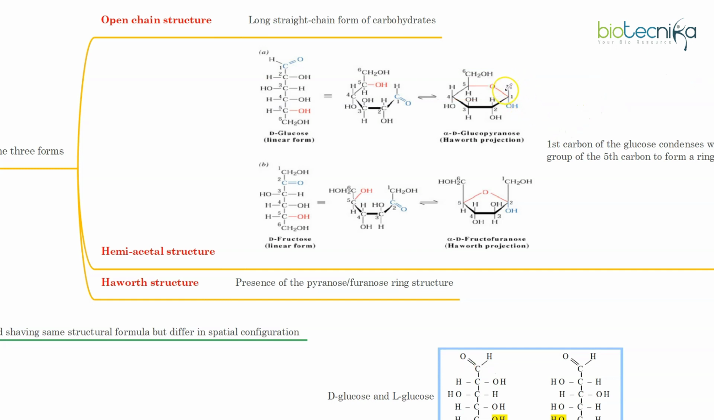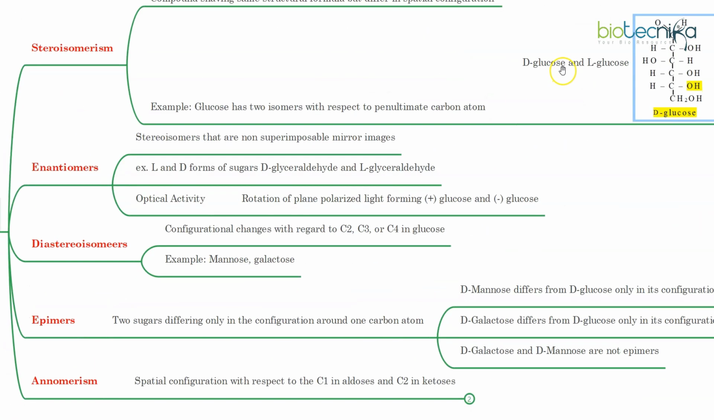But it is possible that OH can be here and H can be here. In that case, the 6th carbon OH and this 1st carbon OH are on the same plane. That type of anomer is called a beta anomer. As you can see here, they are in opposite planes. That's why it is an alpha anomer or alpha sugar.